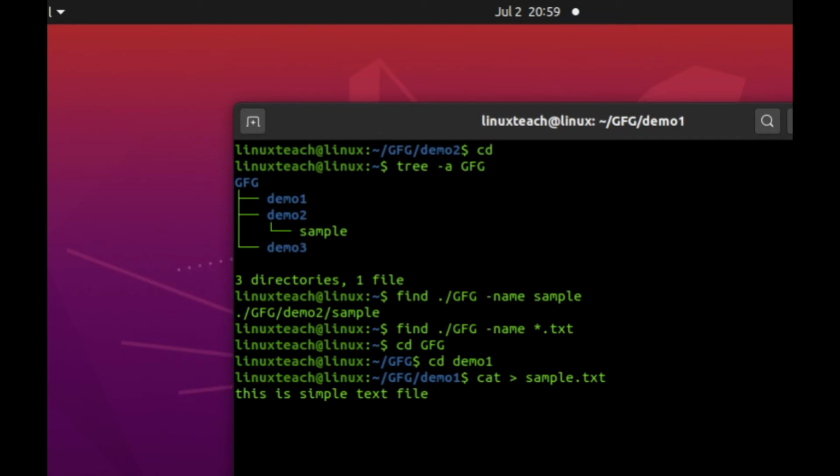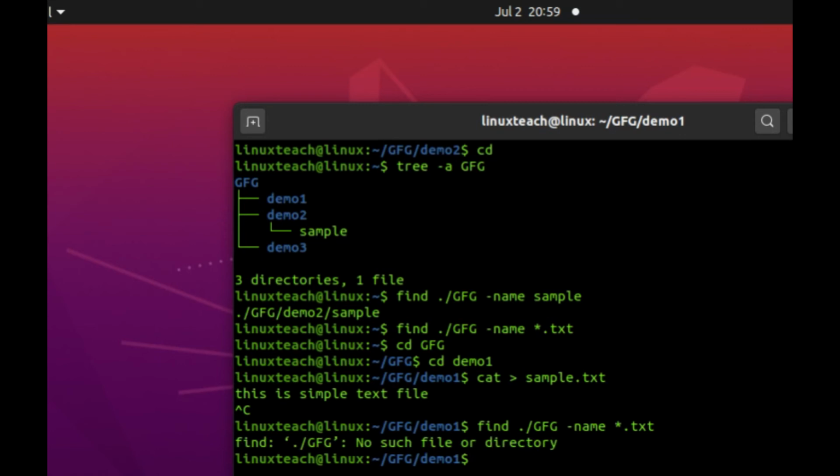Hit enter and press Ctrl+C to exit. Now we will use the same command, find gfg -name *.txt. Sorry, we are actually inside demo1, so first we need to go outside.